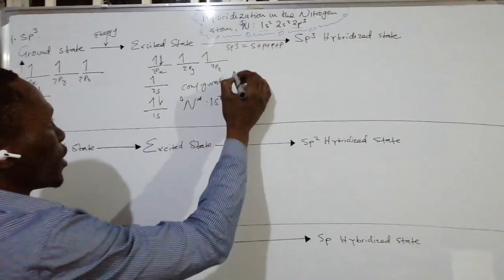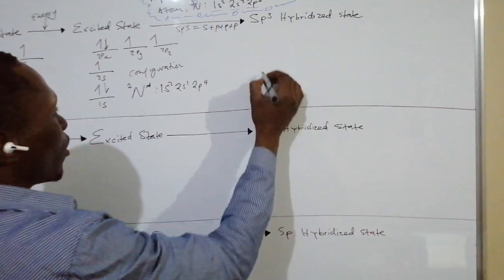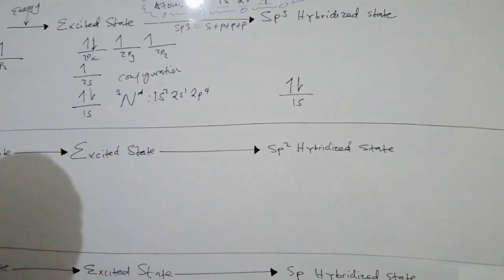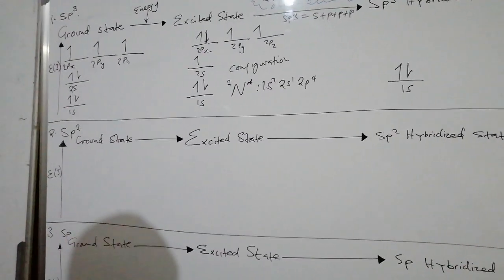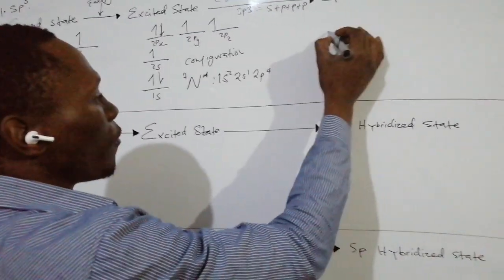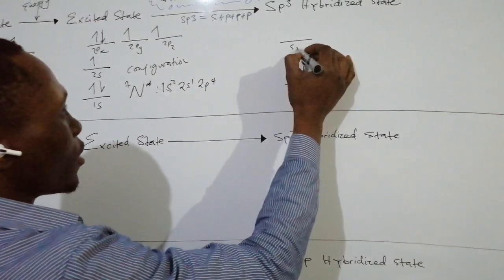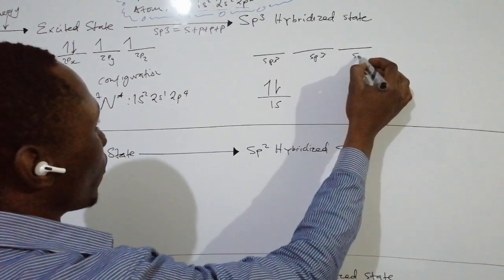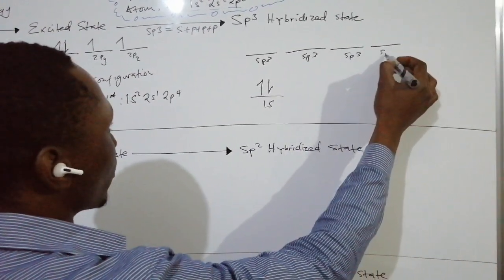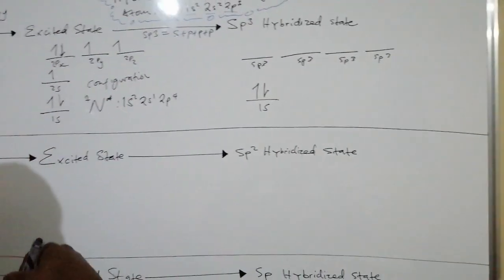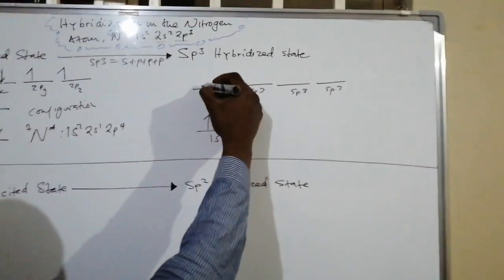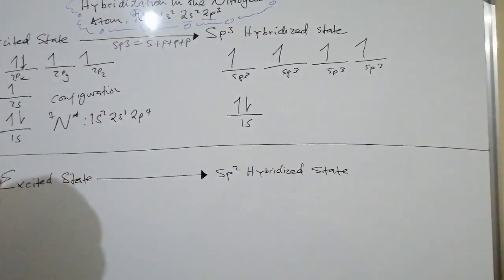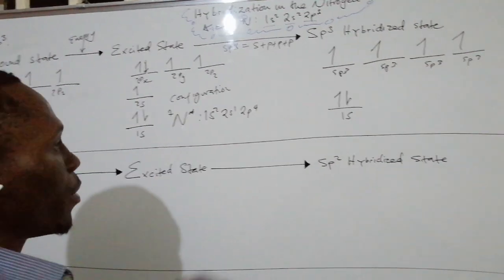So when this hybridization takes place, we are going to have our 1s orbital, which did not participate in the hybridization process. Then we are going to have our sp3 hybrid orbital, which is going to have 4 subshells. And in these 4 subshells, we are sharing 5 electrons. So first, we put in 4 electrons of an opposite spin.